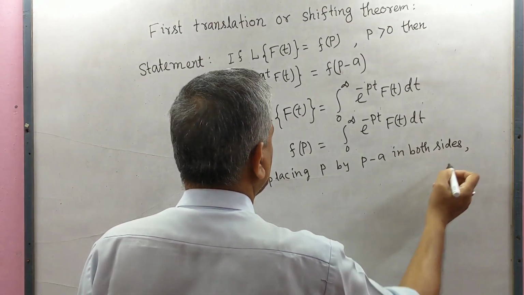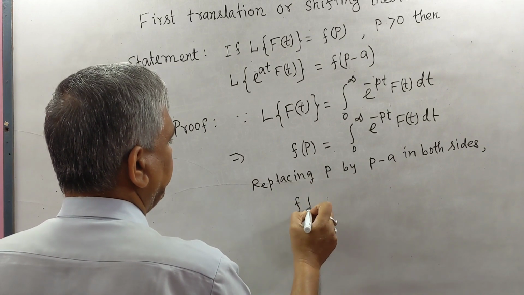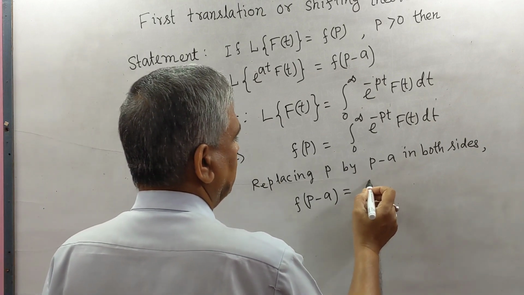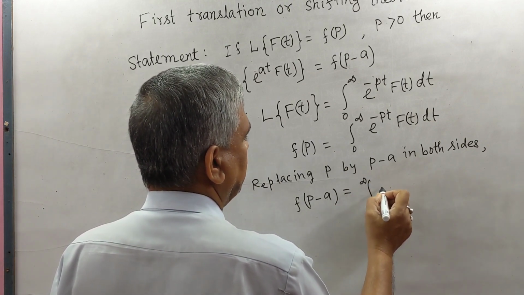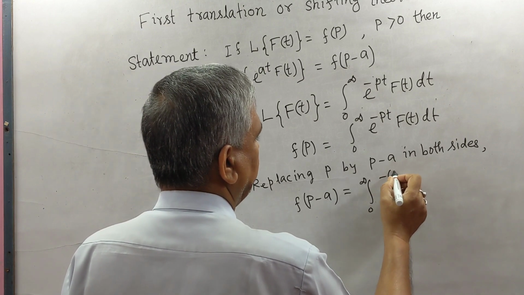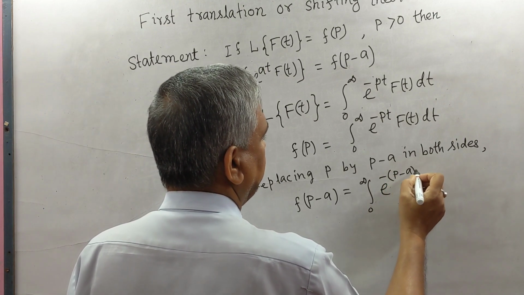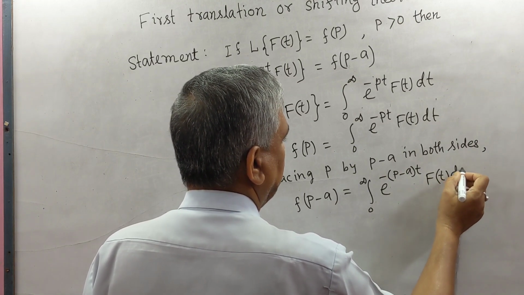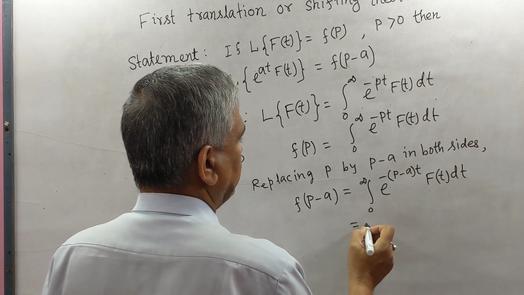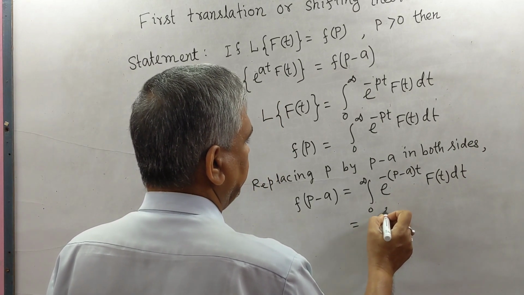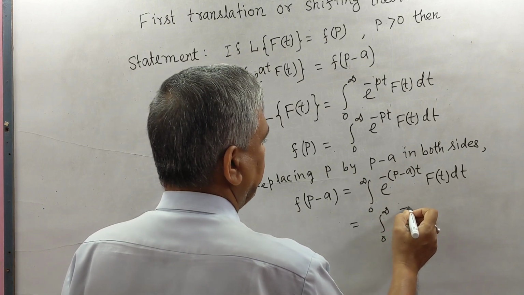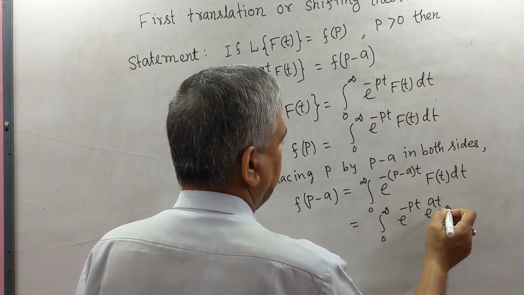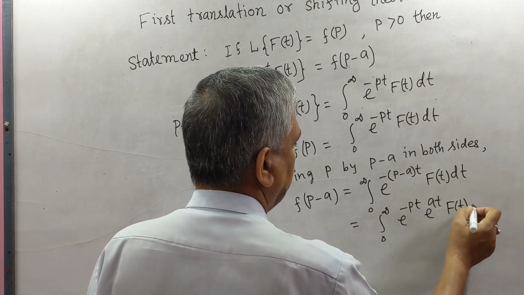We get f(p minus a) equals the integral from 0 to infinity of e to the power minus (p minus a)t f(t) dt, equals the integral from 0 to infinity of e to the power minus pt e to the power at f(t) dt.